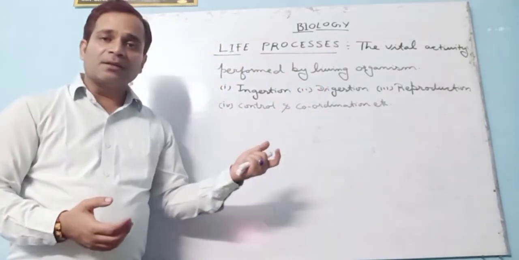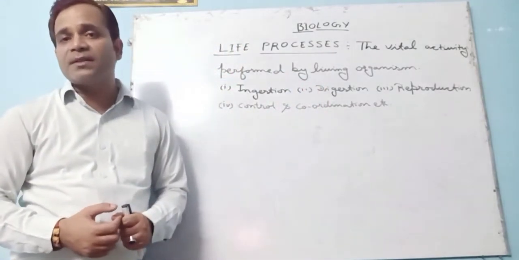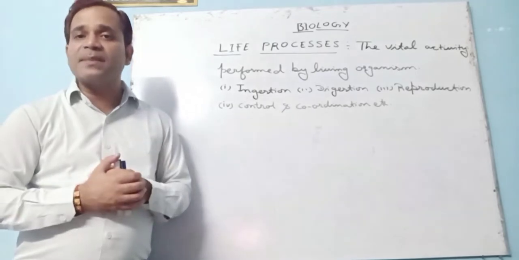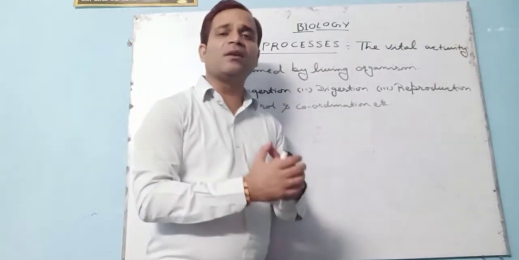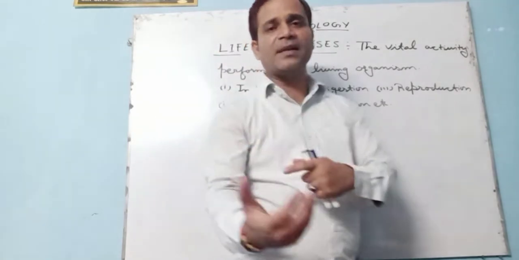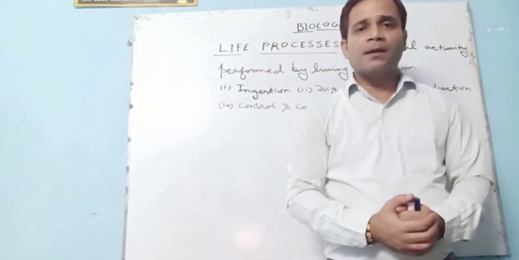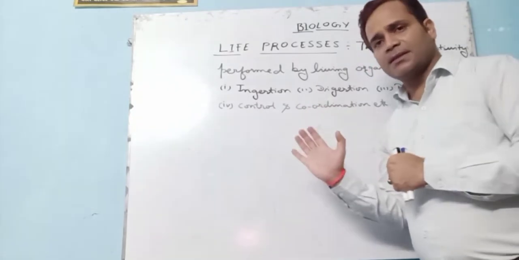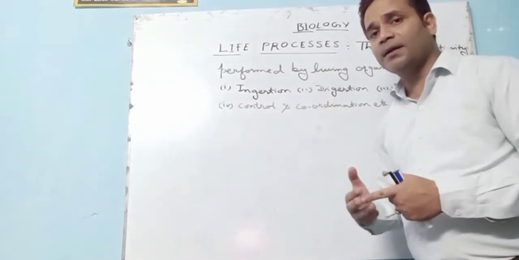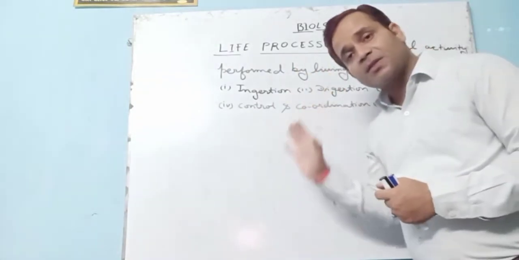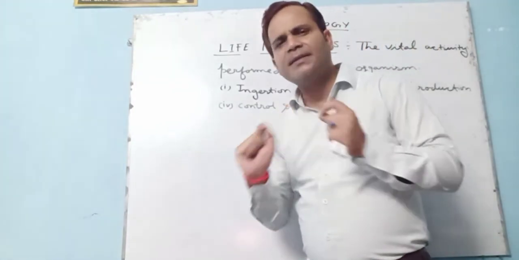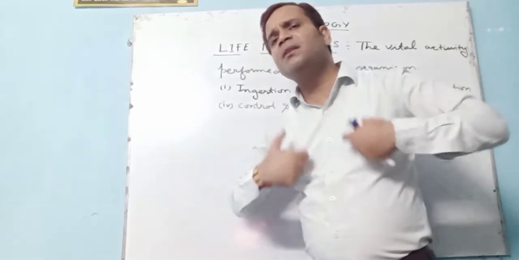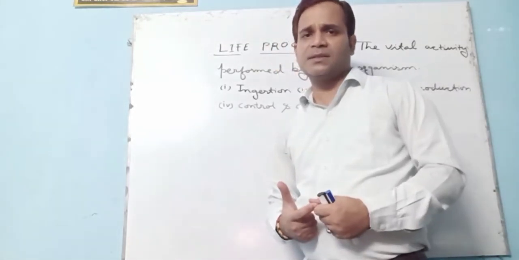Reproductions, the organisms which reproduce their young ones of its own kind of the same species. Control and coordination, each and every living organism performs control as well as coordination also. So we will discuss all these things one by one. But here, students, we must be clear: life processes are the vital activities which are continuously performed by living organisms.